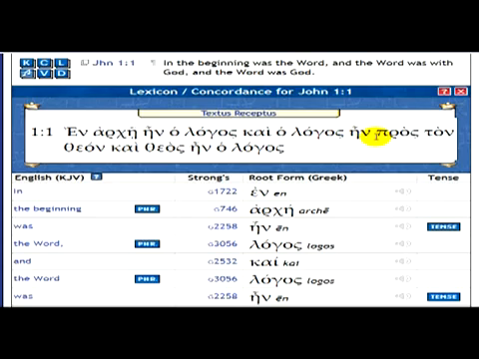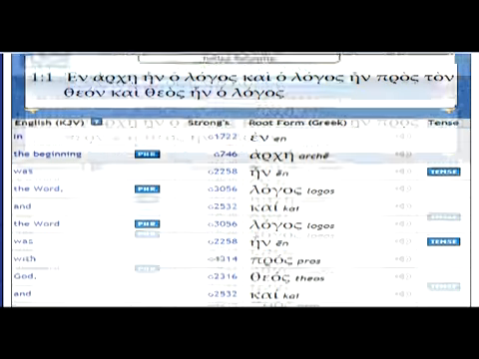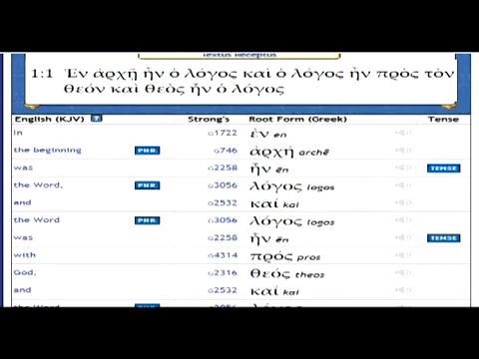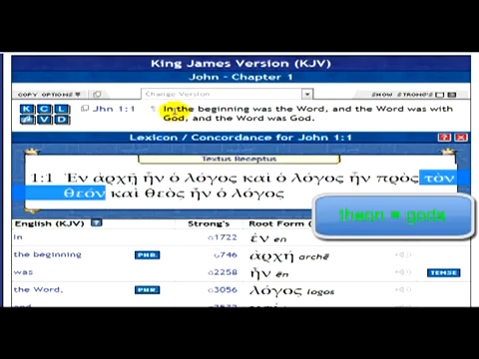then you got here en, which is also was. En could be in or it could be was. Alright, and pros, now the word pros is with. So in the beginning was the word, and the word was with, pros ton theon. Now keep this in mind: in the beginning was the word, and the word was with God. That's the beginning part.